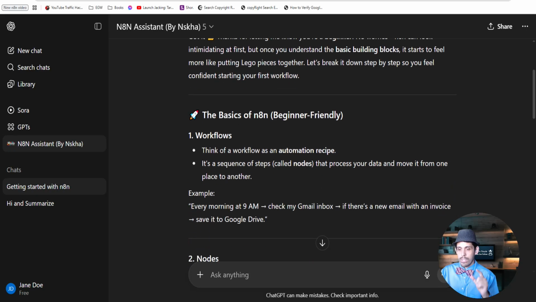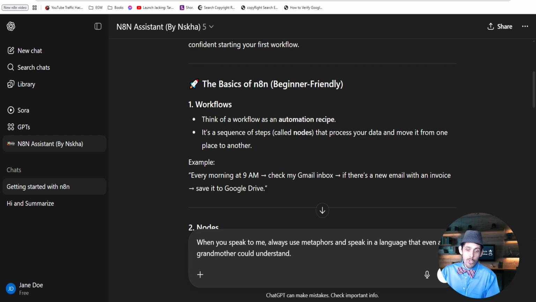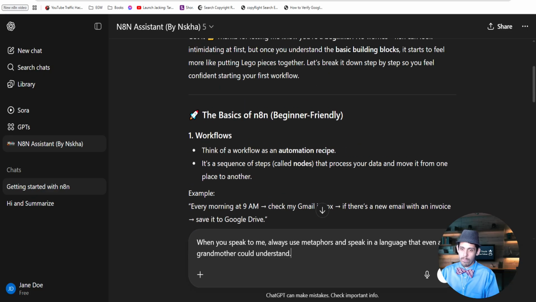Another prompt that I like to do is I like to say, when you speak to me, always use metaphors and speak in a language that even a grandmother could understand. And I literally, yeah, it's funny, right? But I literally use that every time I'm asking questions or creating a new chat. I say use metaphors and use simple language that a grandmother could understand, because I figure, hey, if a grandma can do it, I can do it, right? And I've been doing that since day one, and I've loved every moment of it.